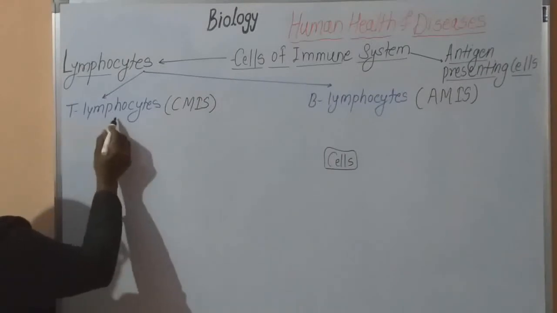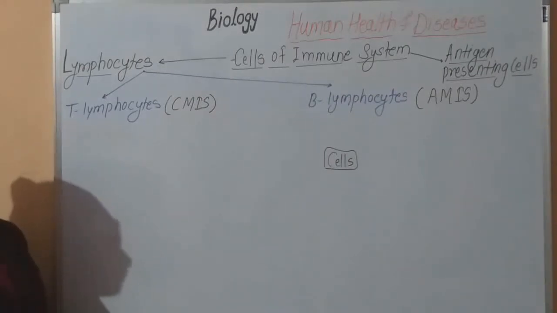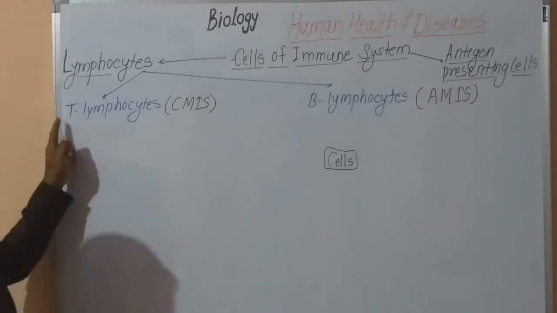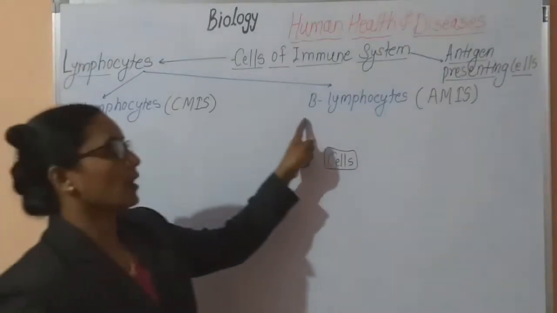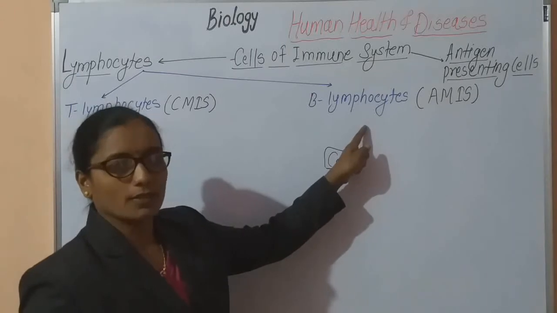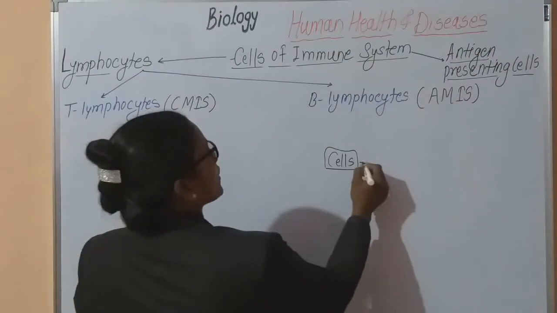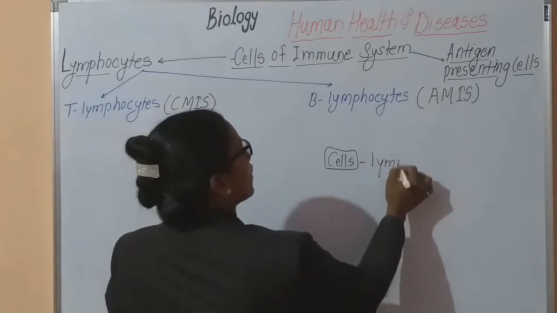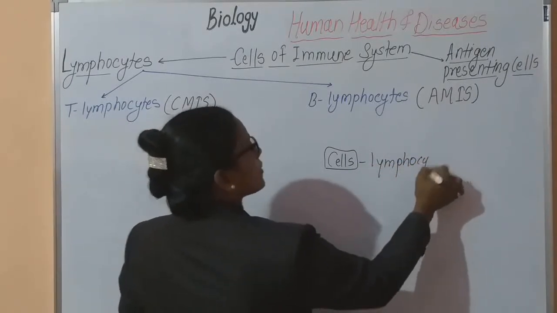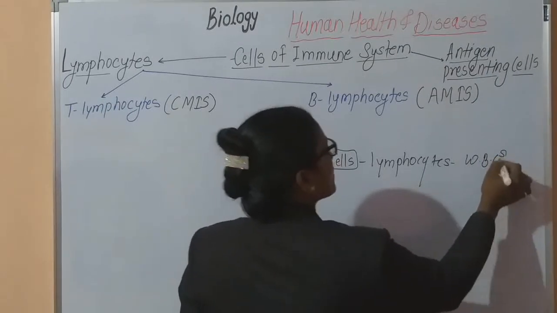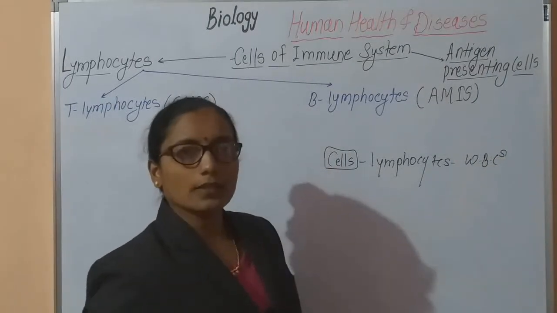Now, in case of the first cells, that is lymphocytes, they are of two types. First one is T lymphocytes and second one is B lymphocytes. These are actually one of the types of WBCs. What is a lymphocyte? It is one of the types of WBCs. We already studied this in circulation.